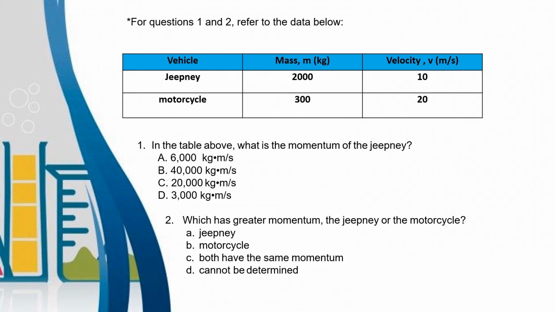Number 2, which has greater momentum, the jeepney or the motorcycle? Letter A, jeepney. Letter B, motorcycle. Letter C, both have the same momentum. And letter D, cannot be determined.